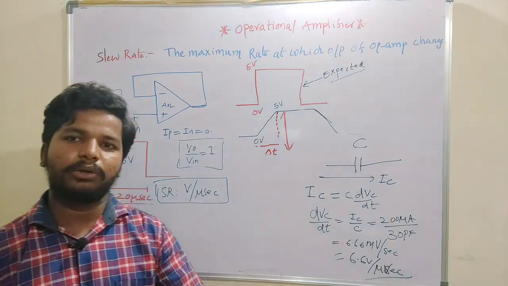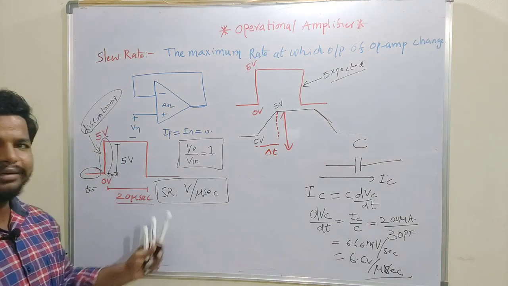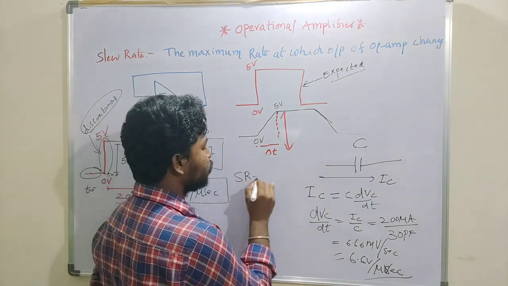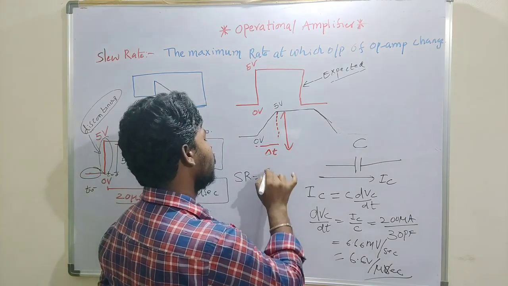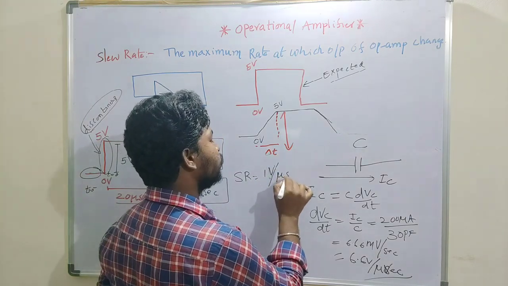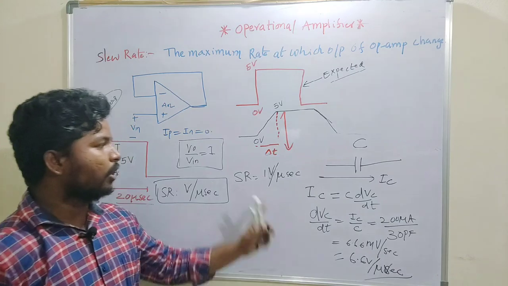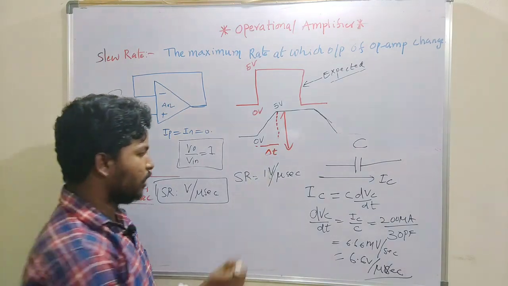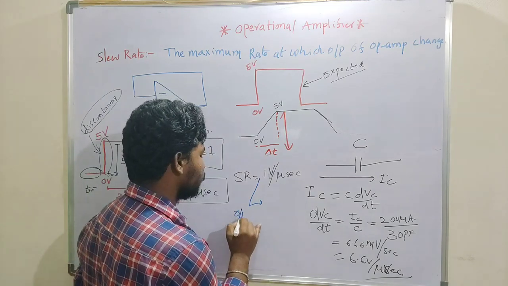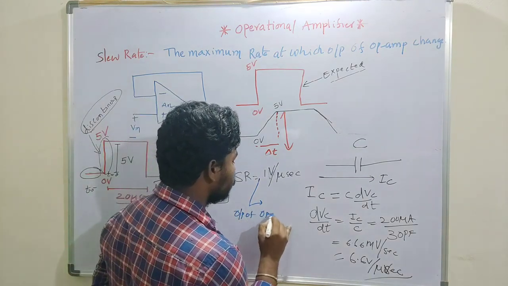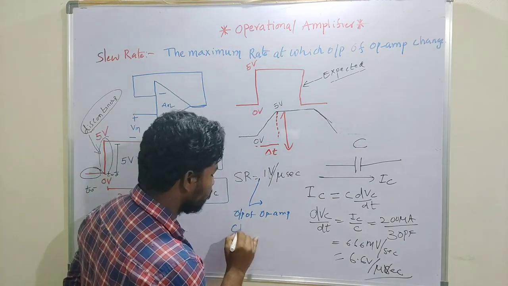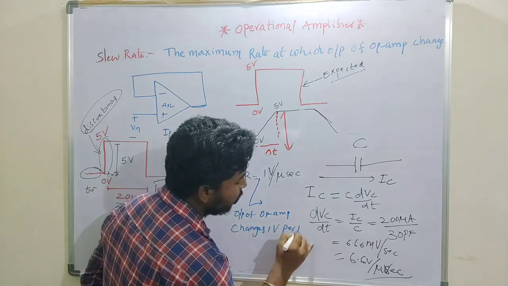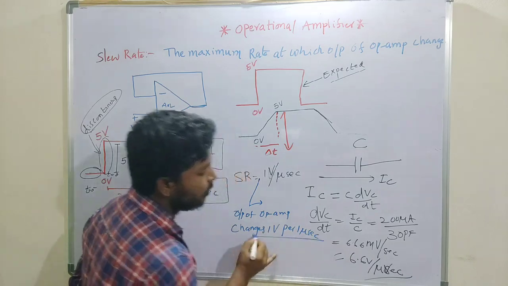Because of the limitations of this capacitor, we get the slew rate units as volts per microsecond. What it denotes is, if I have a slew rate of 1 volt per microsecond, it means that the output of the op amp changes 1 volt per 1 microsecond.